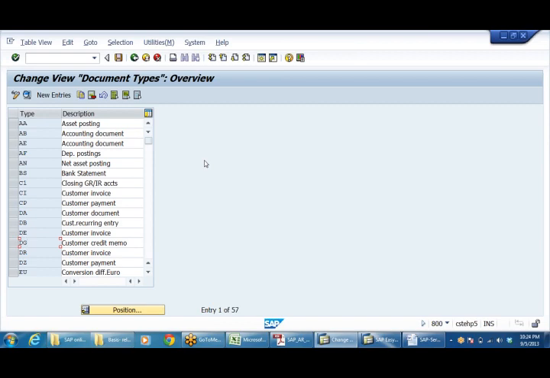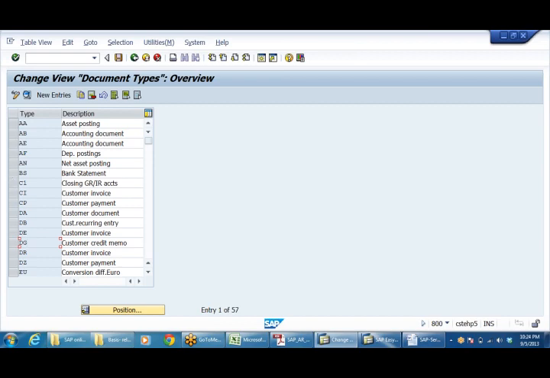But documents created by you, me and others are created at the individual company code level. So these document types are available across anybody; anybody can use them. That's why this is called client level. Whereas document number ranges, which I'm going to create, are company code level, because I'm going to create them specific to the company code.